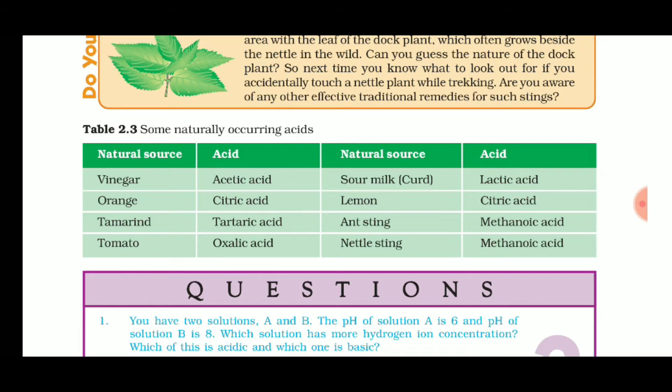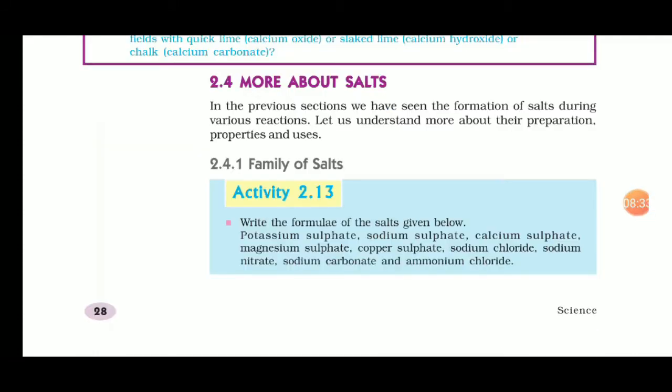Vice versa can be asked in the exam. For example, if vinegar is there, which acid is found in vinegar? Acetic acid. Vice versa it can also be asked: citric acid, from which natural source do we get citric acid? The answer will be orange. You have to learn this table by heart.